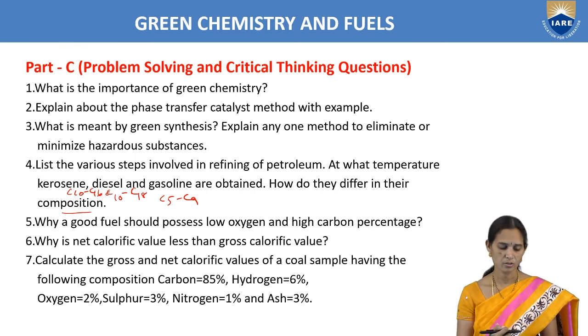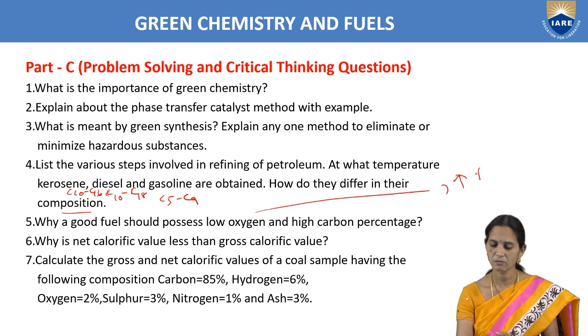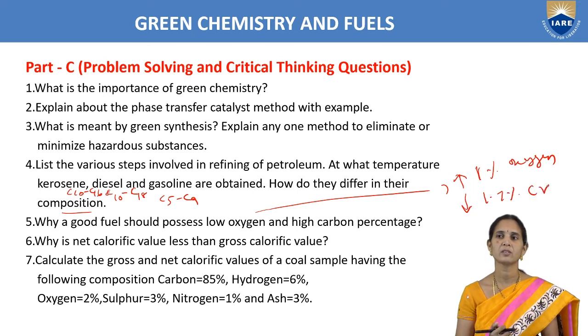Next one: why should a good fuel possess low oxygen and high carbon percentage? A good fuel should always have low oxygen content. If high oxygen content is there, it will be in the form of moisture and decrease the calorific value. An increase of 1% of oxygen decreases the calorific value by 1.7%. So we have to write high carbon percentage.